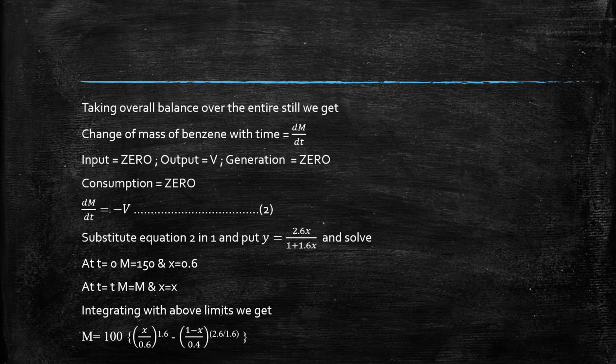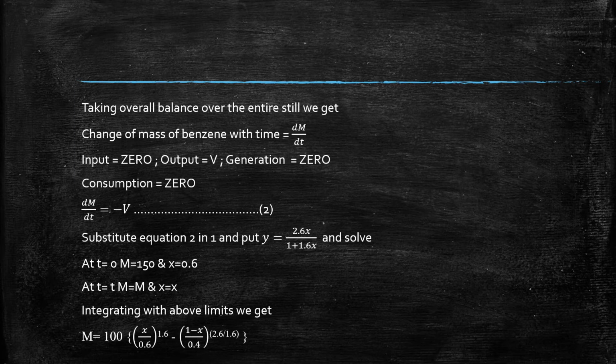Now coming to the overall material balance. For the overall material balance, we know that there is a change in mass. So the accumulation term will be just dm/dt. Input will be equal to 0, output will be V, and generation will be equal to 0, and consumption is also equal to 0. So from this we get another equation, that dm/dt is equal to minus V.